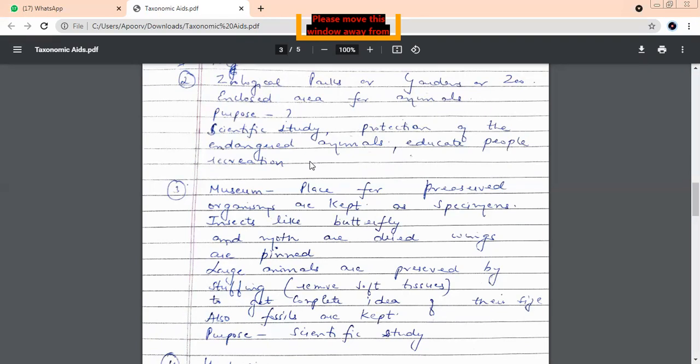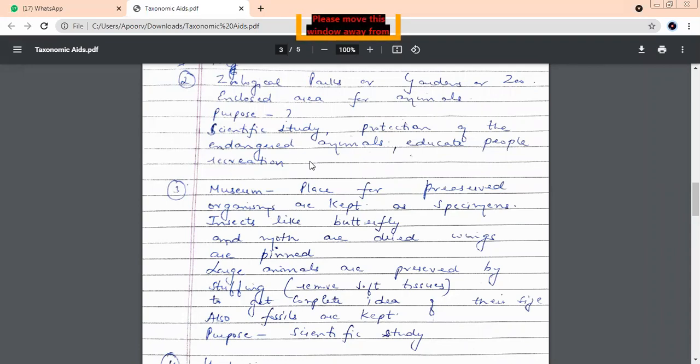Let's talk about this. Museum is a place where preserved organisms are kept as specimens. Now, there are two different patterns. If the animal is a smaller one, for example an insect or a butterfly, how are they kept, beta?